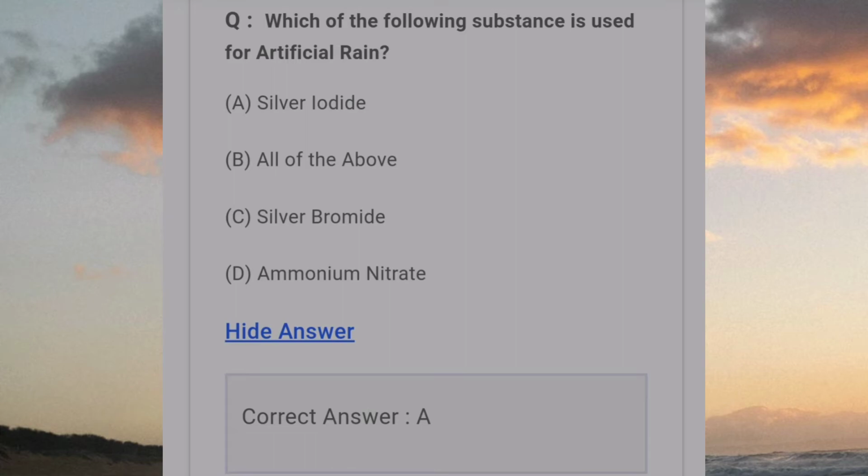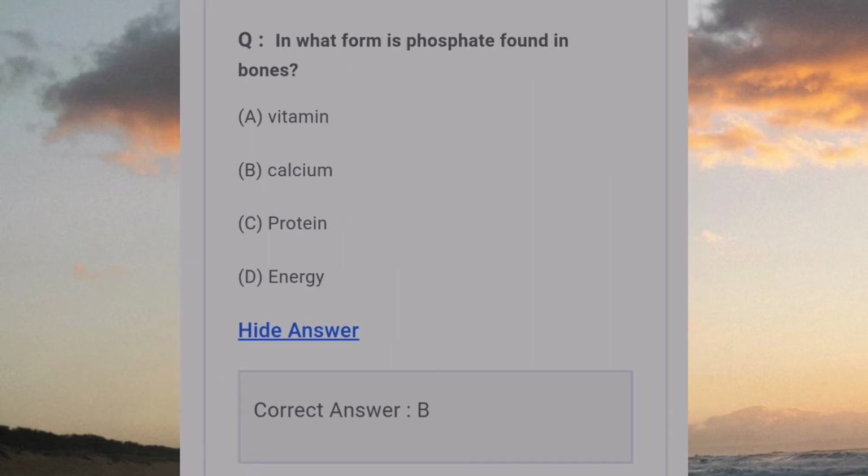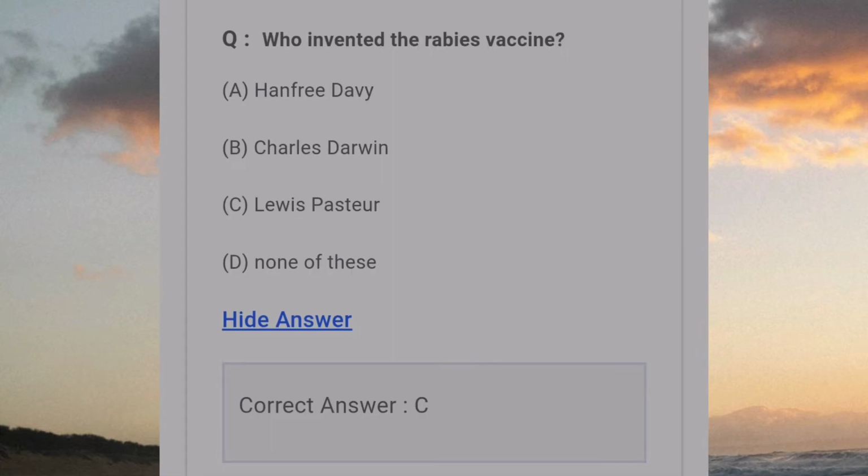Which of the following substances is used for artificial rain? Answer A. Silver iodide. In what form is phosphate found in bones? Answer B. Calcium. Who invented the rabies vaccine? Answer C. Louis Pasteur.